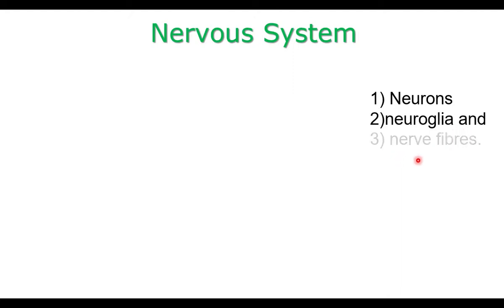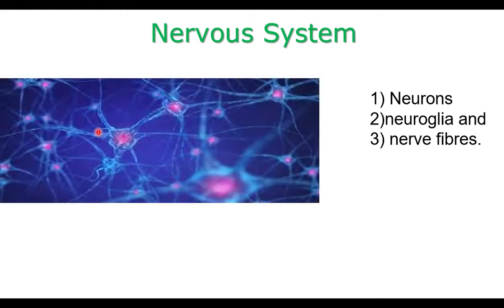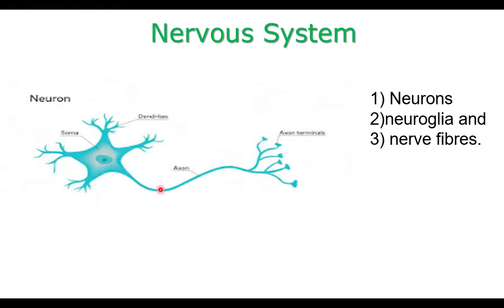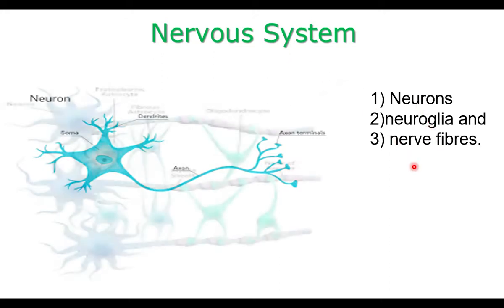The nervous system is made up of three important components. They are neurons, neuroglia, and nerve fibers. Neurons are called nerve cells. Neurons, neuroglia, nerve fibers are the three components of nervous system. This picture shows various neurons. This is a single neuron. The neuron has a long, thread-like structure, that is called nerve fiber.